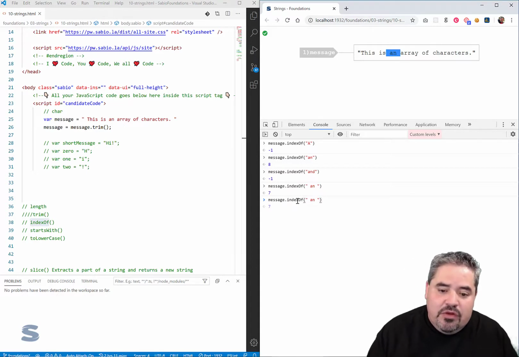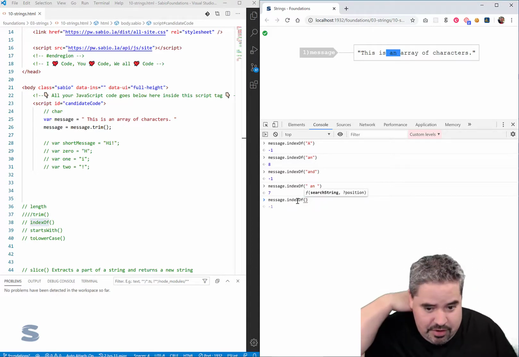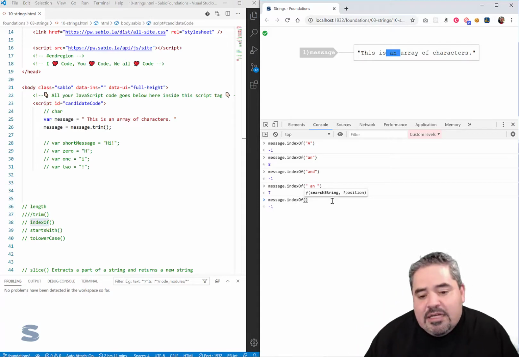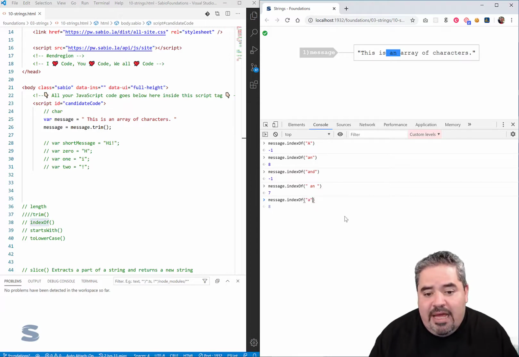The other thing is, if we use what I refer to as the power of IntelliSense here, I actually have an opportunity to pass it two arguments: first A, and then the start position. What if I wanted to start at 10?